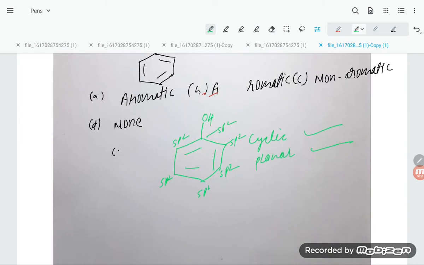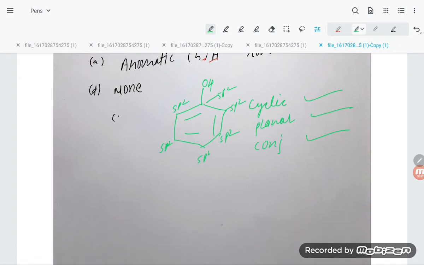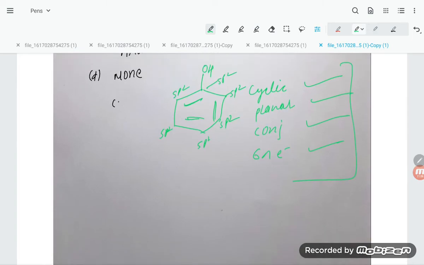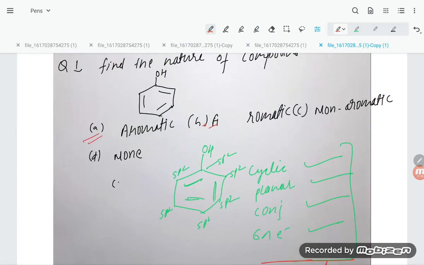Conjugation is sigma, pi, sigma, so conjugation is also there. Now 6 pi electrons: 2, 4, 6. So this compound follows the aromatic rule. This is an aromatic compound, so option A will be the correct option, dear students.